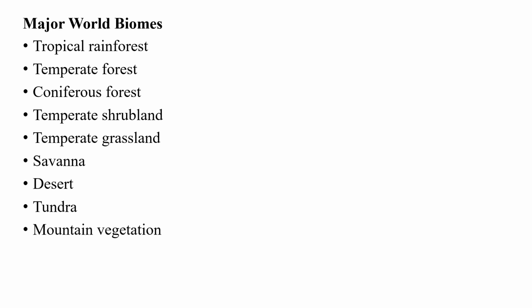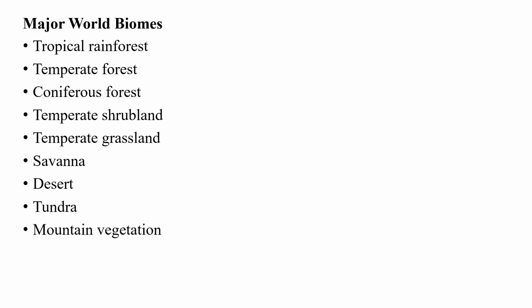And the major world biomes, we have tropical rainforest, temperate forest, coniferous forest, temperate shrubland, temperate grassland, savanna, deserts, tundra, and mountain vegetation. All these are being studied under ecology. Why? Because they are made up of living organisms.